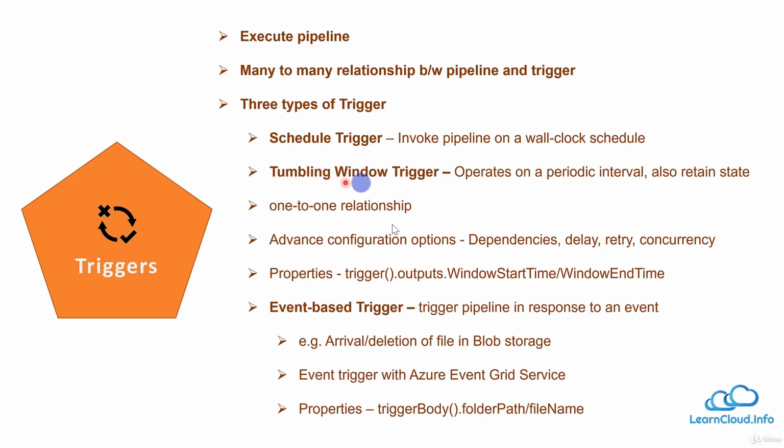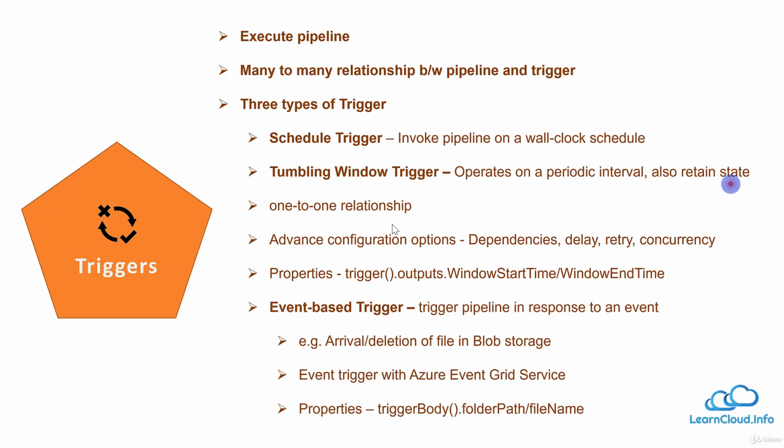And then we have the tumbling window trigger, which operates on a periodic interval. So we can create it for every 15 minutes or every 1 hour or whatever is required. And this also retains a state. This is very important. That means even if the trigger starts late, it maintains its state of that periodic interval.